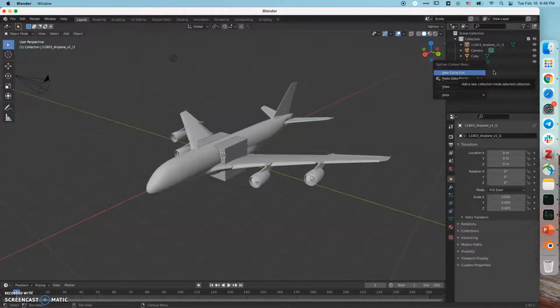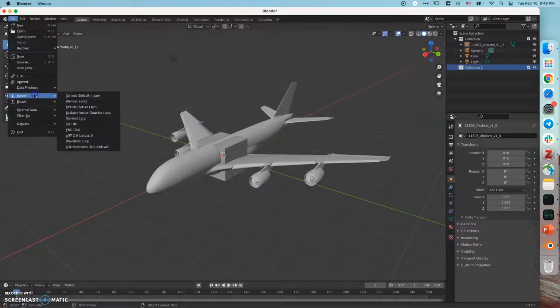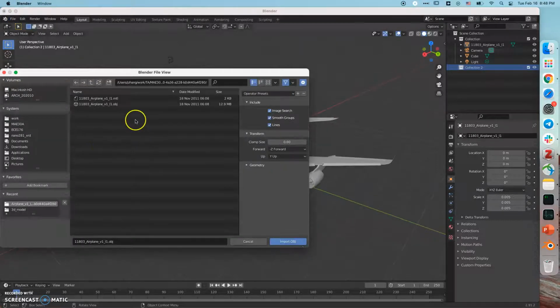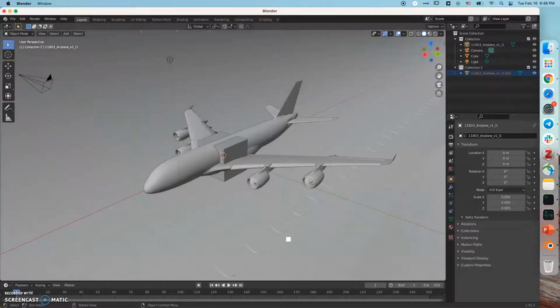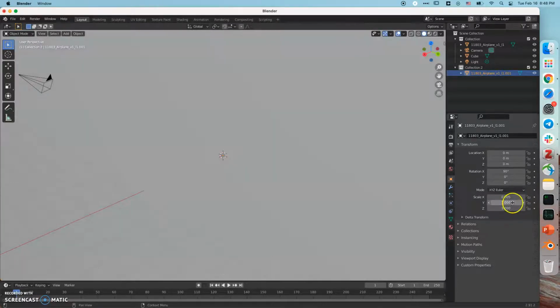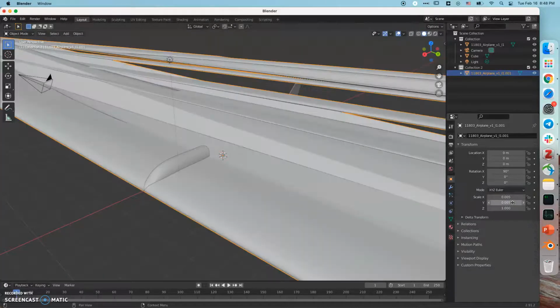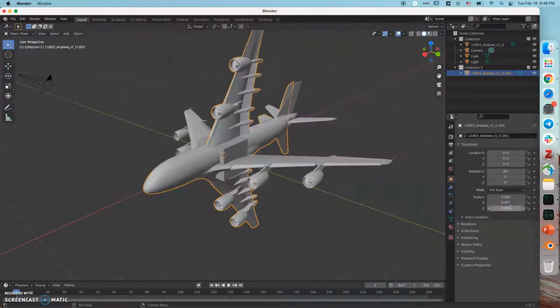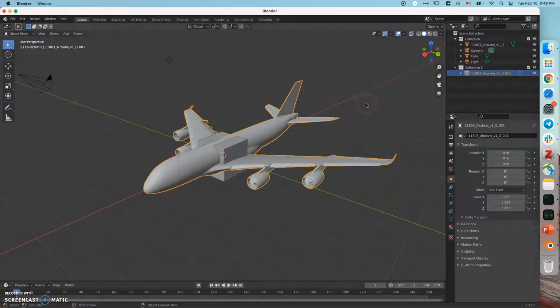we need 2 airplanes, right? So I just click on a new collection and import again. Alright, repeat the scaling process. Alright, yeah, make them in the same initial state.